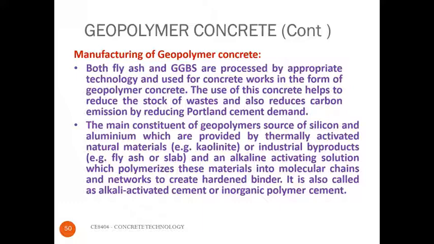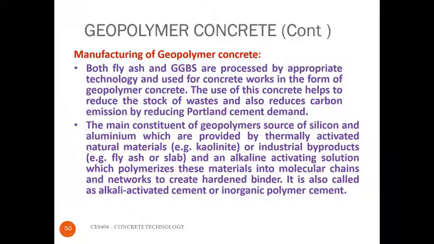The main constituents of the geopolymer consist of silicon and alumina, which are provided by the thermally activated natural materials, that is kaolinite, or by the industrial byproducts such as fly ash and slag, and alkaline aluminate solution which polymerize this material into a molecular chain, and this network forms a hardened binder.